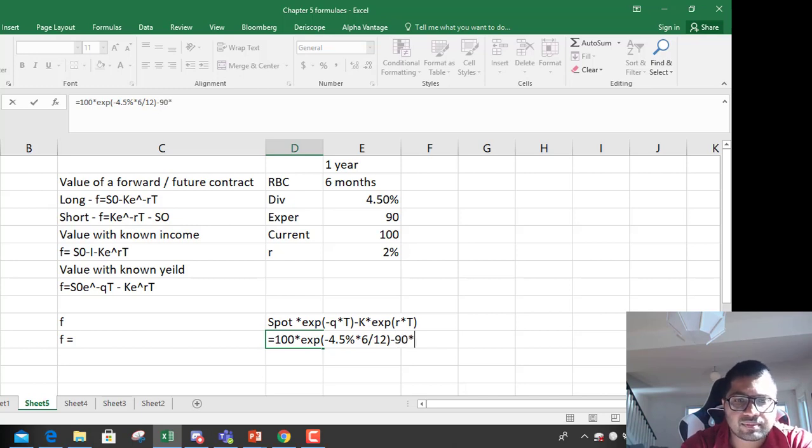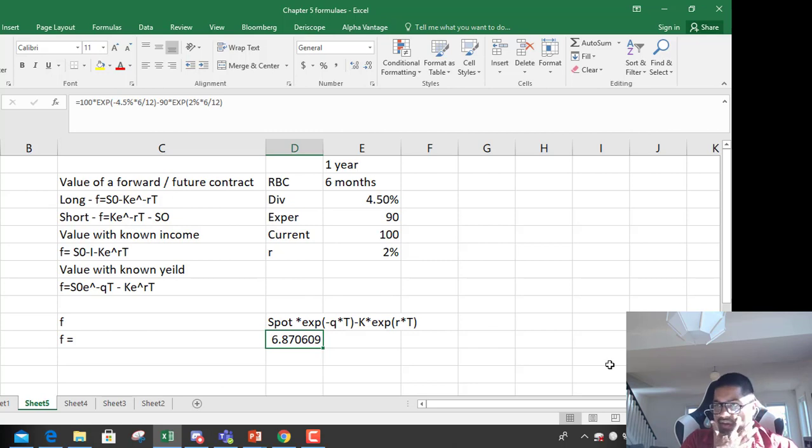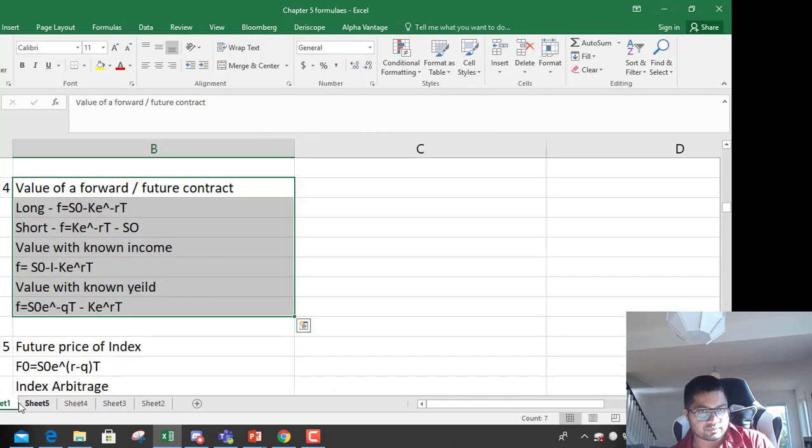Compound that by exponential 2% into T, T is 6 by 12. So you are in profit on this future contract if you entered this way by $6.87. This is how you calculate profits or value when income is known, when yield is known, when you're long or when you're short.